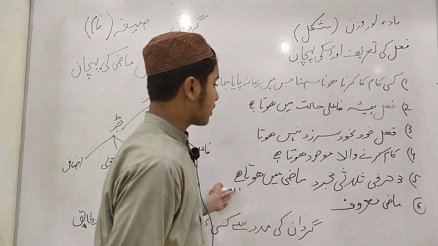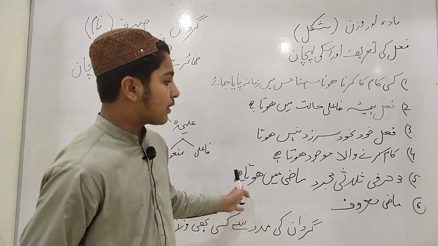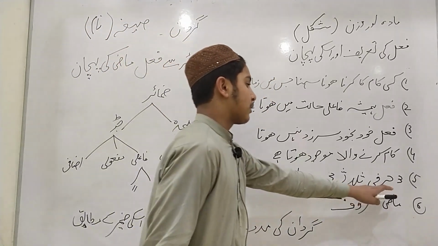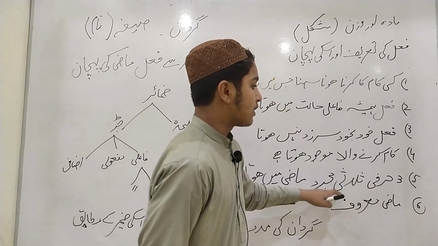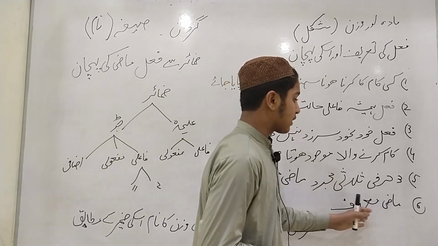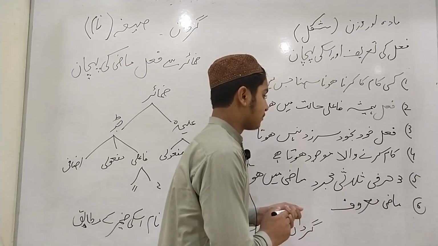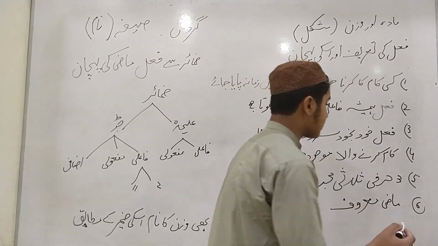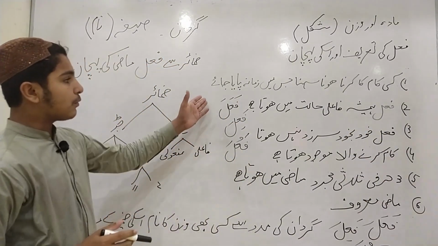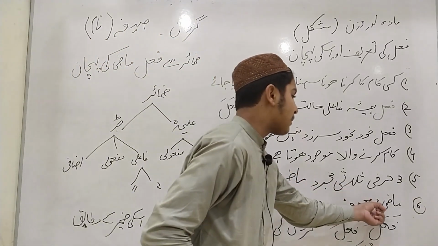तीन हर्फी सुलासी मुजरद माजी में होता है. Any verb which has three letters is known as the verb of past tense. And the term used for such a verb in Arabic language is sulasi mujarrad, तीन हर्फी सुलासी मुजरद. And any verb which has a known subject is known as mazi ma'ruf, and which subject is unknown is known as mazi majhul. The wazan used for mazi ma'ruf is fa'ala, fa'ila, fa'ula. Any verb which comes according to these awzan will be known as mazi ma'ruf.